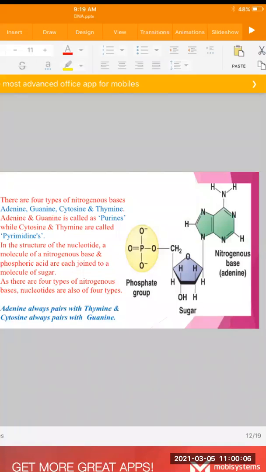Yes. Why are four hands being raised? Does anyone want to ask any doubt? So shall we move on to the next slide?